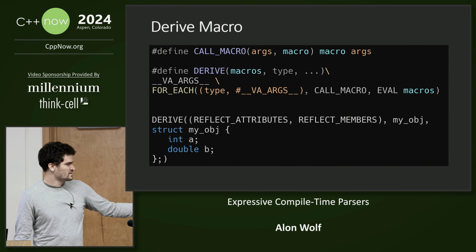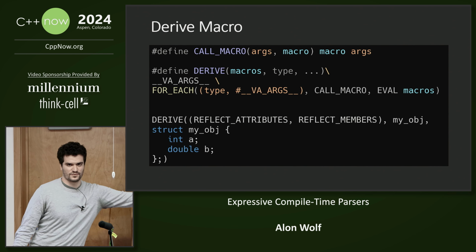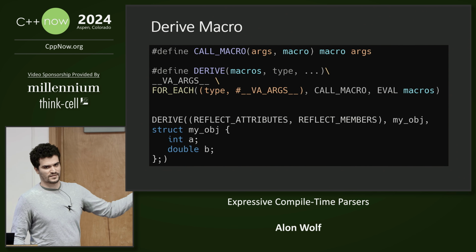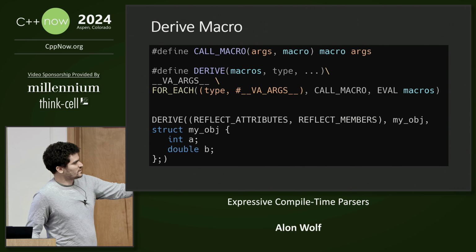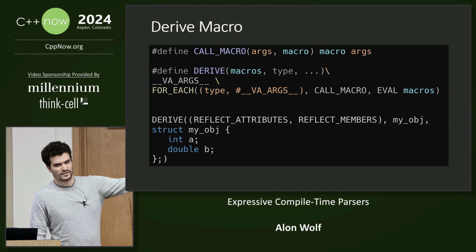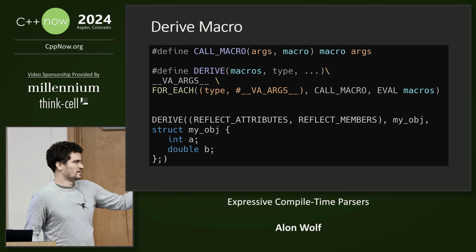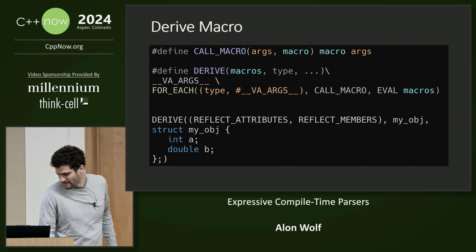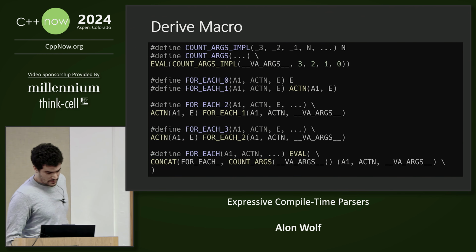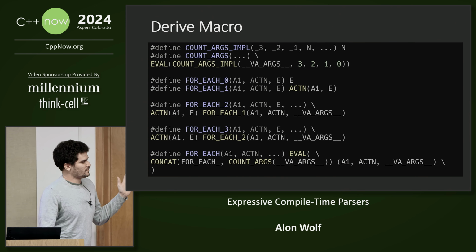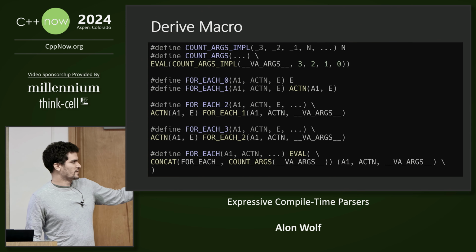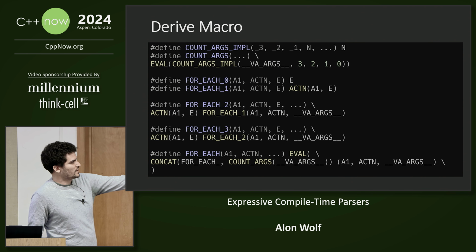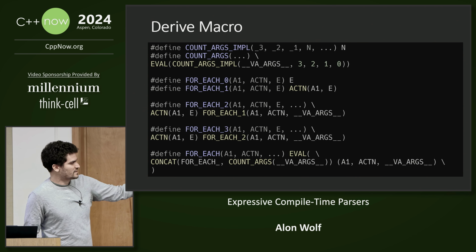So what eval does is it removes the parentheses, so the macros will be passed as each one their own argument. What the call macro does is simply paste the macro and the args after it, so that the macro will be called with the same args. Now, the for each macro is implemented like this. First we need to count how many arguments we have. So here we have the count args sample and the count args.